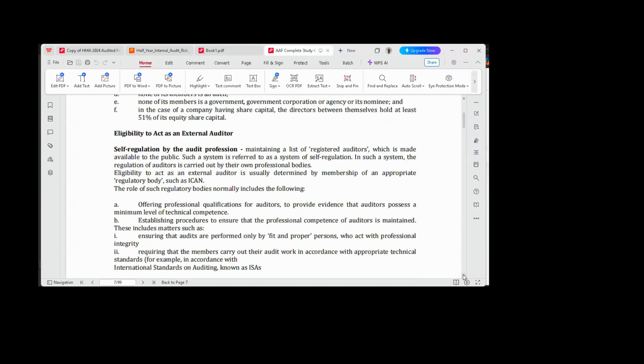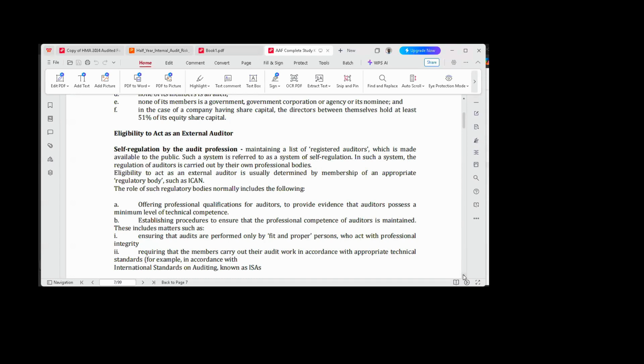Rather than for the government to have empowered ICAN, or to have established a professional institute to regulate the practice of audit and assurance in Nigeria, what they will have done is to set up either a government ministry, a government department, or a government agency, such as NAFDAC.